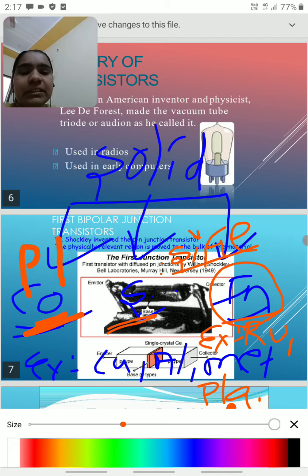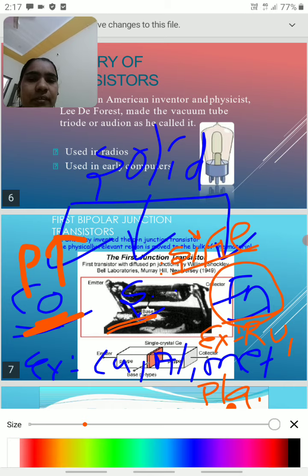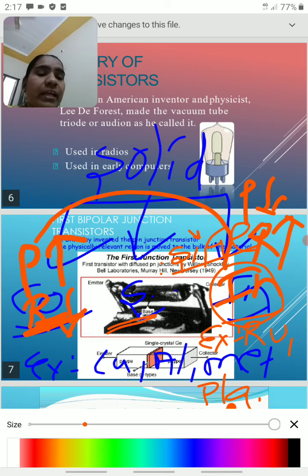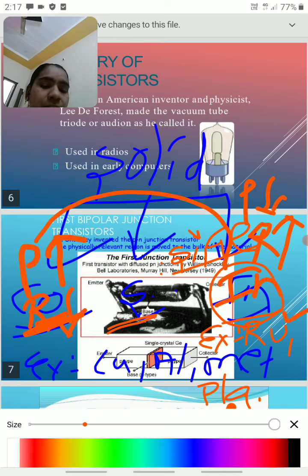So in a conductor the conductivity is very high, represented by rho. Conductivity is high, meaning it allows a high current, so resistance is very low. And the insulator is exactly opposite to the conductor. An insulator is also called a resistor. In an insulator the conductivity is very low, nearly 0, and resistance is very high. Examples for the insulator are rubber, wood, plastic.